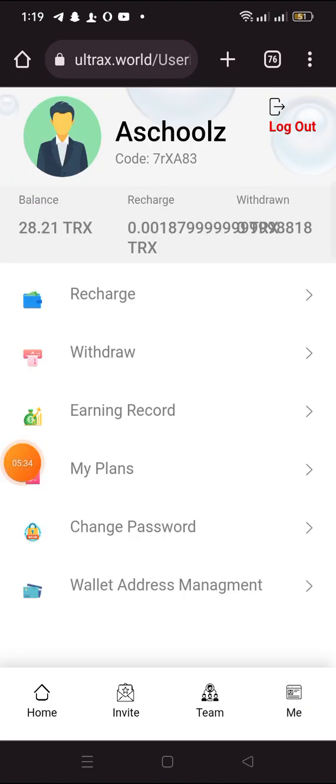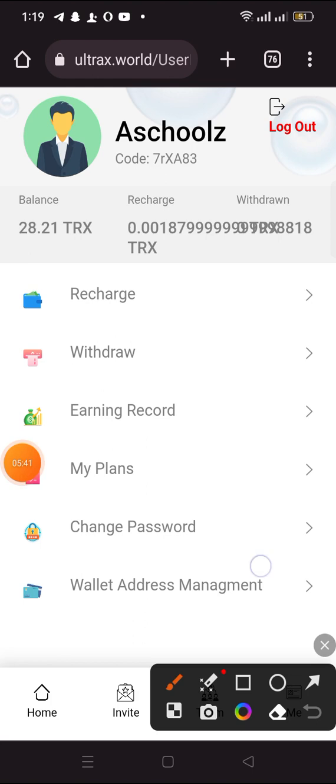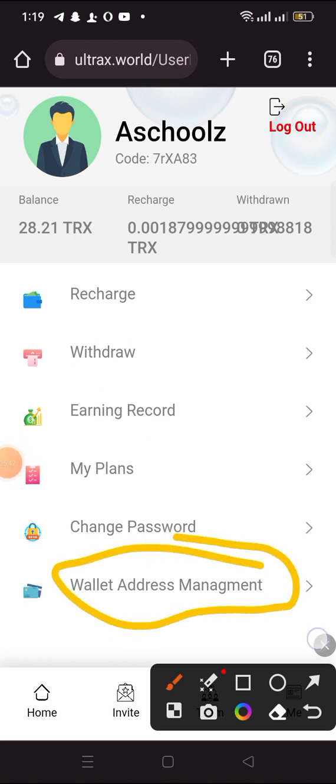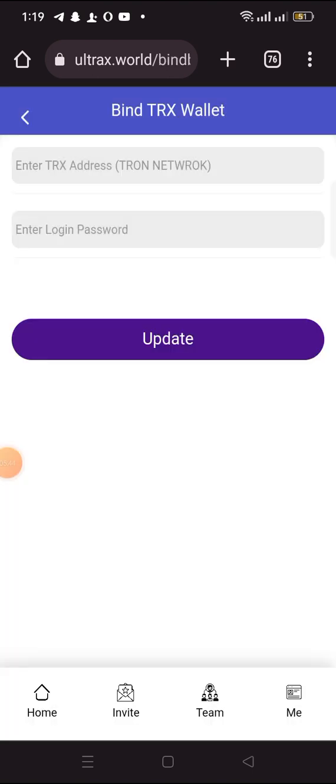But before I do that, I have not bound my wallet address to this platform. So let me do that now. Click on wallet address management here. Here you will need to bind your Tron wallet address to this platform and input your login password. So now let me go to my wallet and copy my Tron wallet address and paste it here.